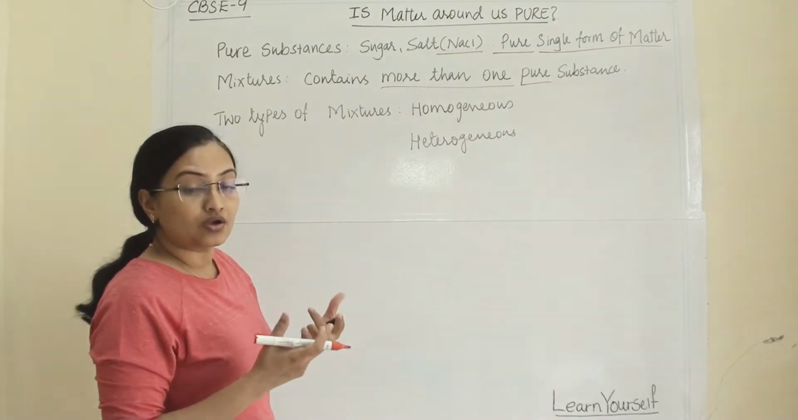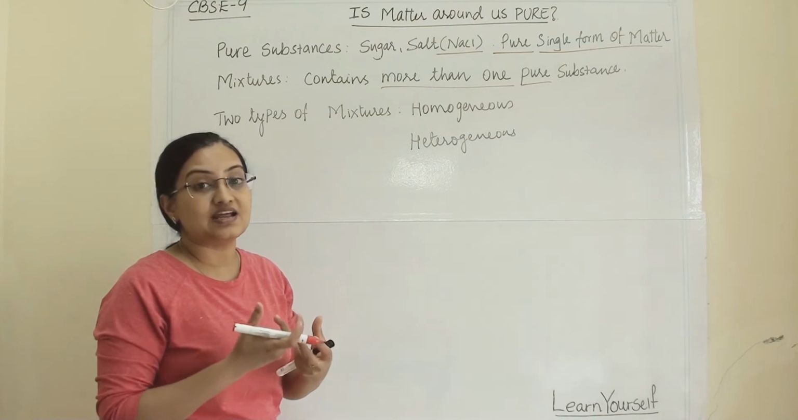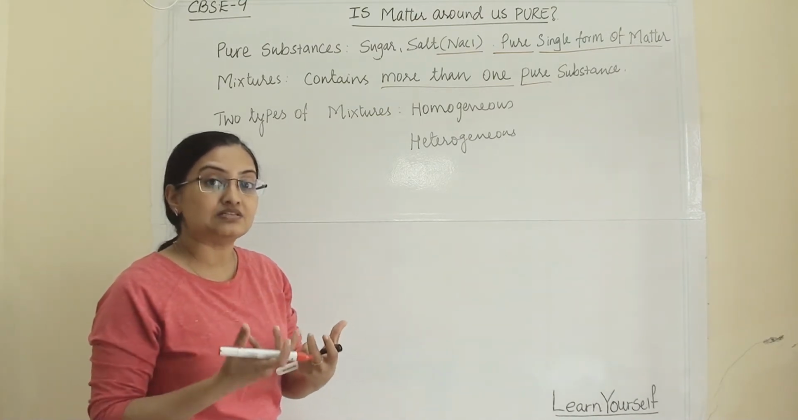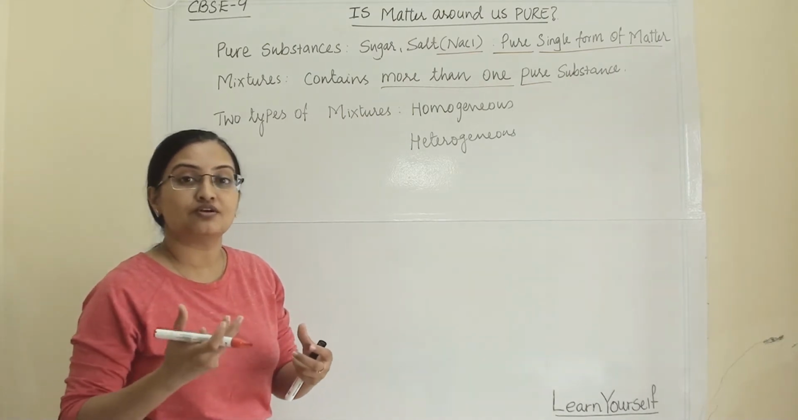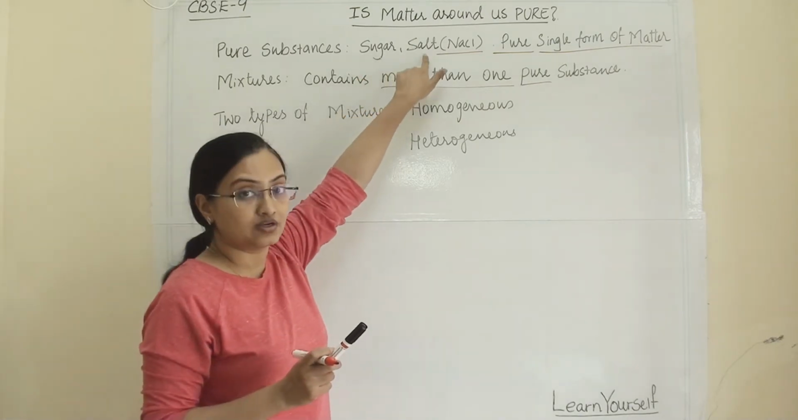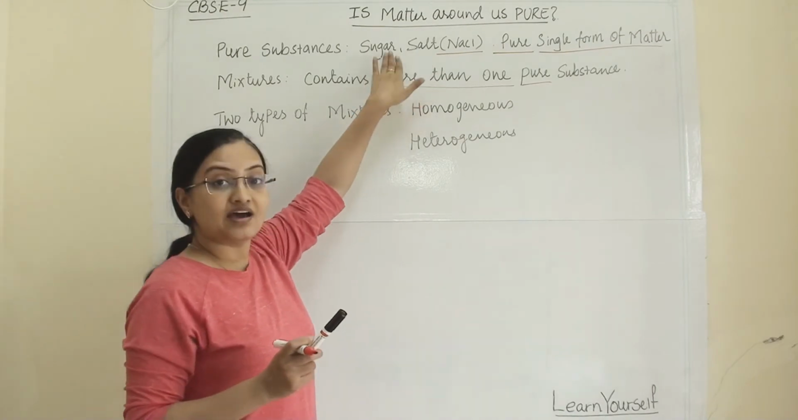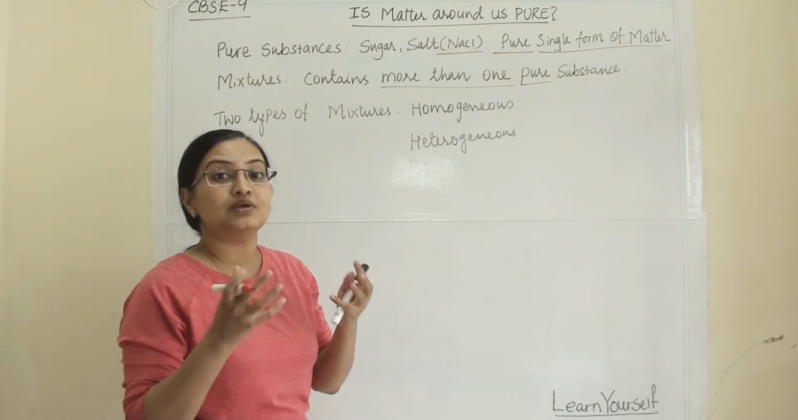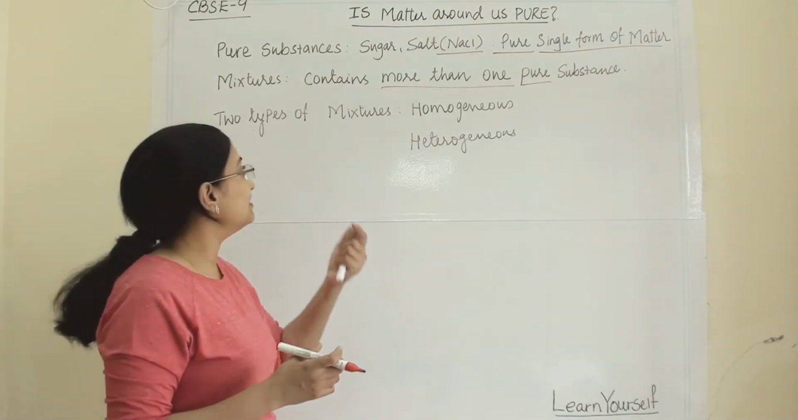When we are talking about a mixture of sand and pebbles, sand is one component and pebbles are another component. They are mixed with each other, so that is a mixture of sand and pebbles. Similarly, when you mix sugar and salt, they are both individually pure substances, but when they are mixed with each other, they become a mixture.